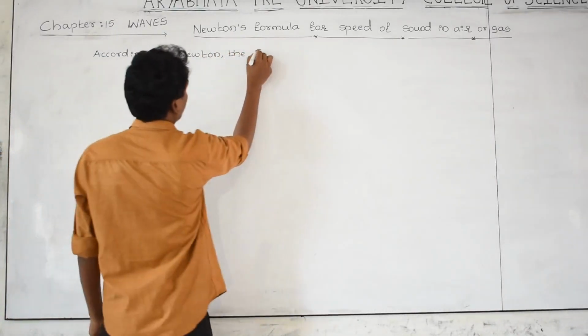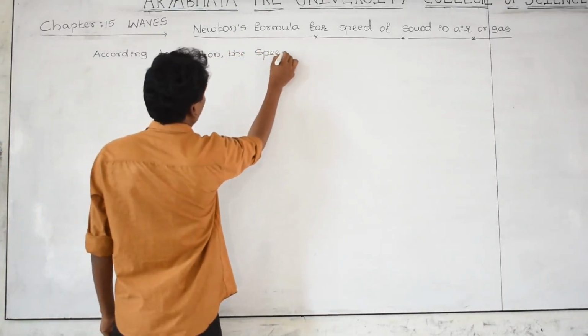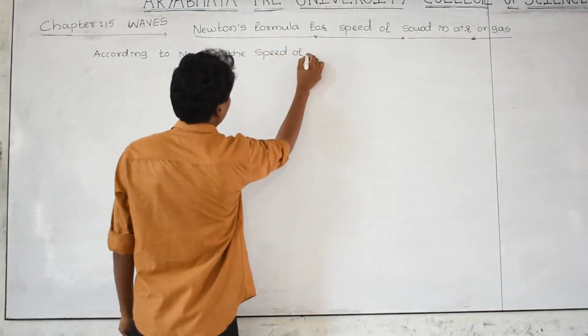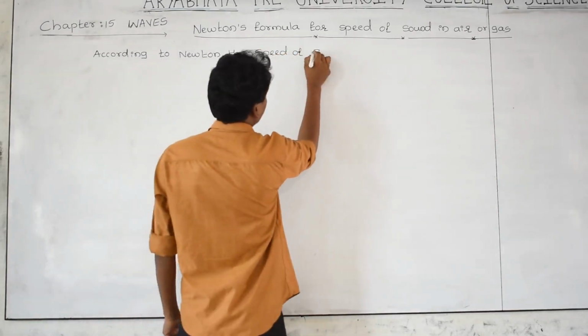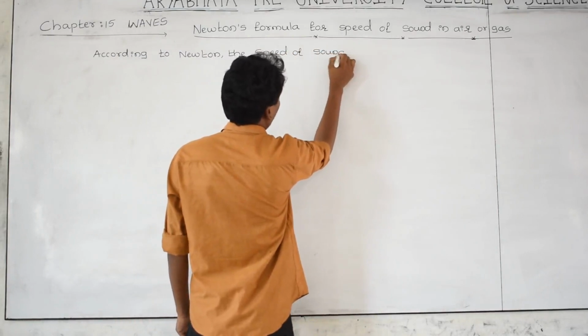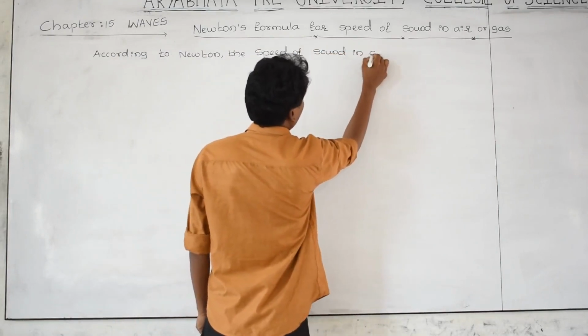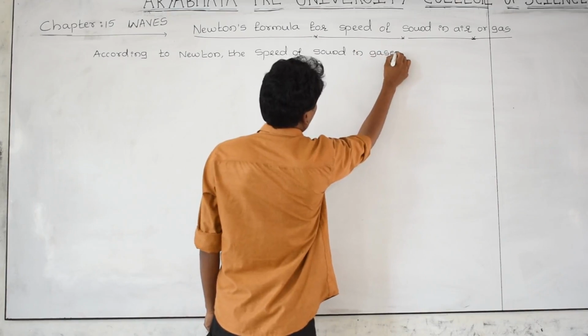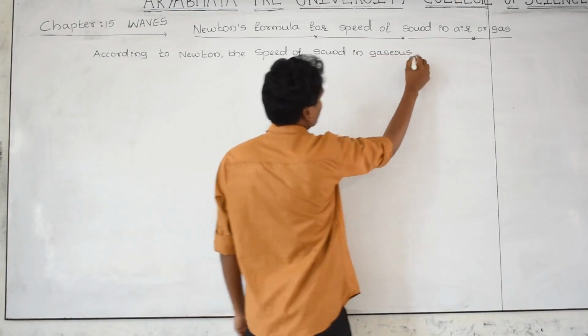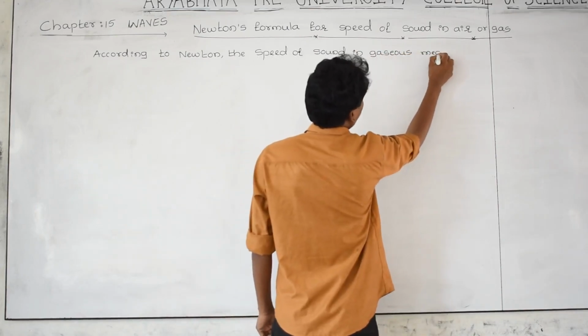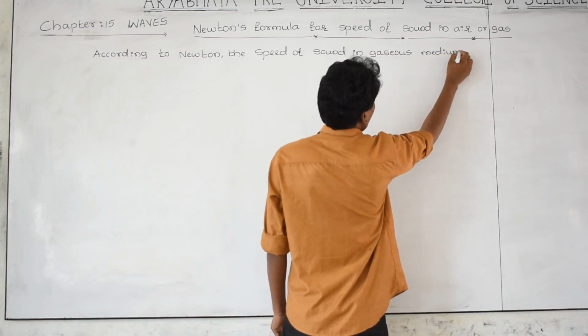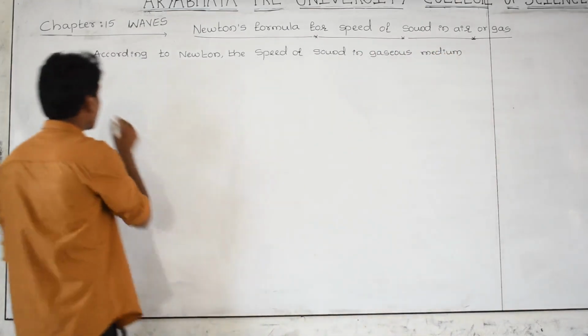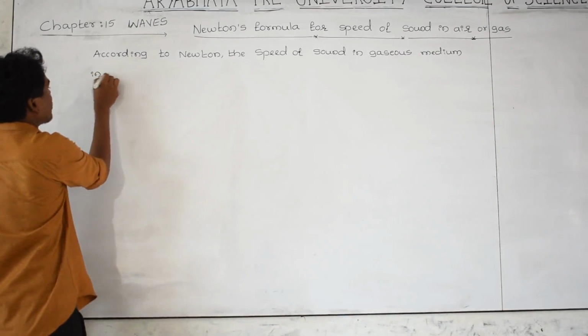the speed of sound in gaseous medium, in the sense that is air, is given by the formula.